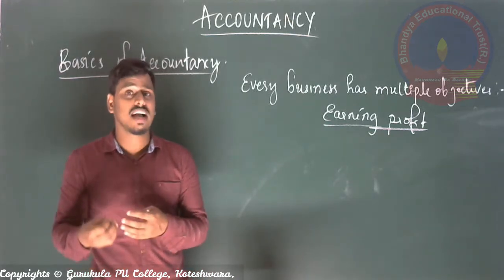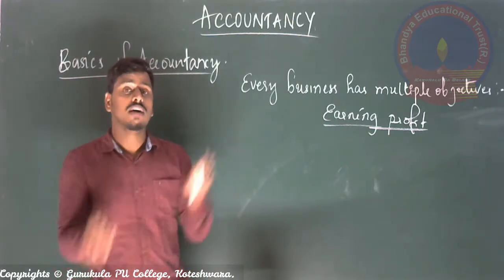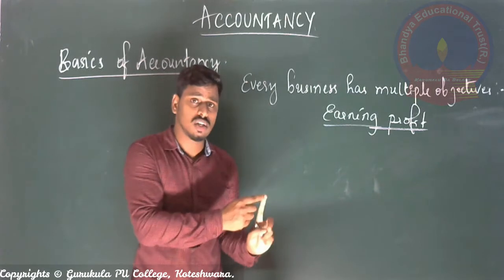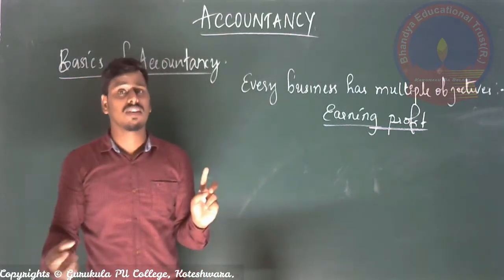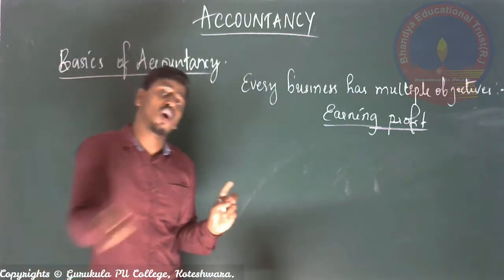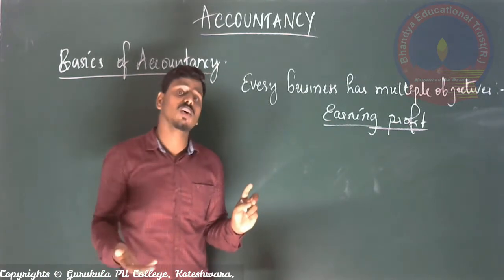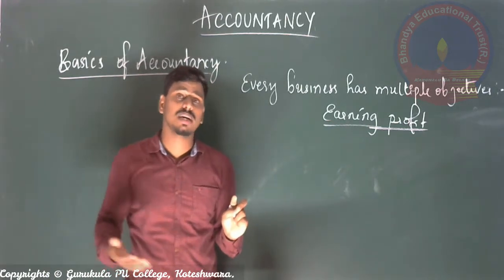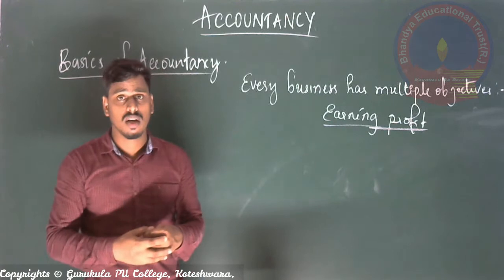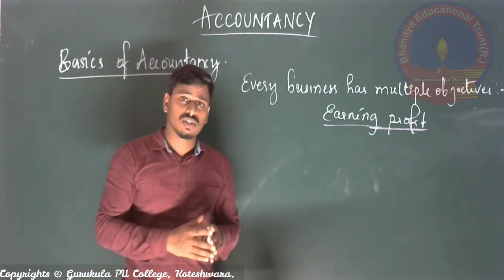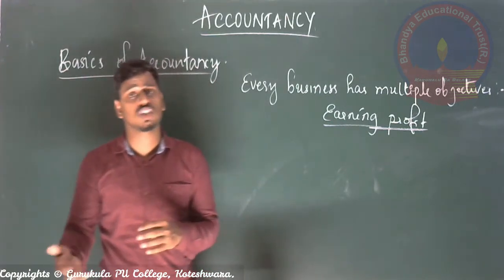From the January 1st transaction till the December 31st transaction, we know that numerous transactions will be done over a period of time. By considering all those things, we have to go for the calculation of profit.